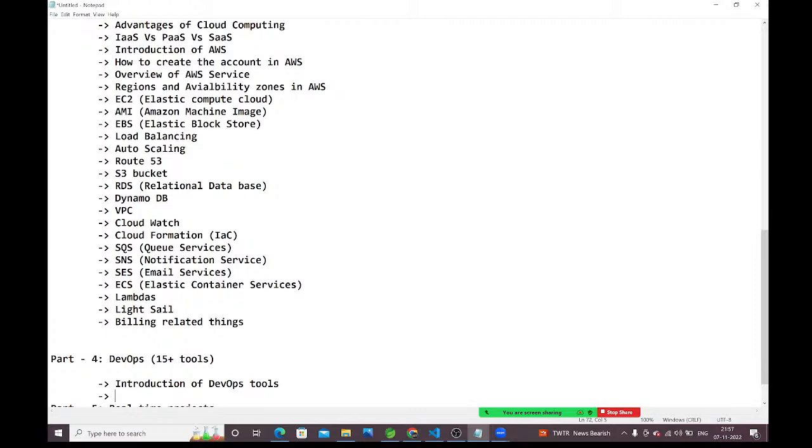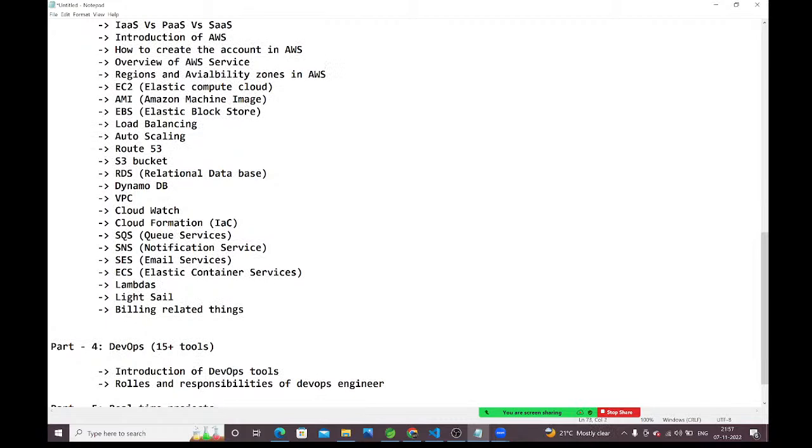The job of a DevOps engineer, this one also I am going to discuss here. The roles and responsibilities of DevOps engineers in the company, that I am going to discuss here.